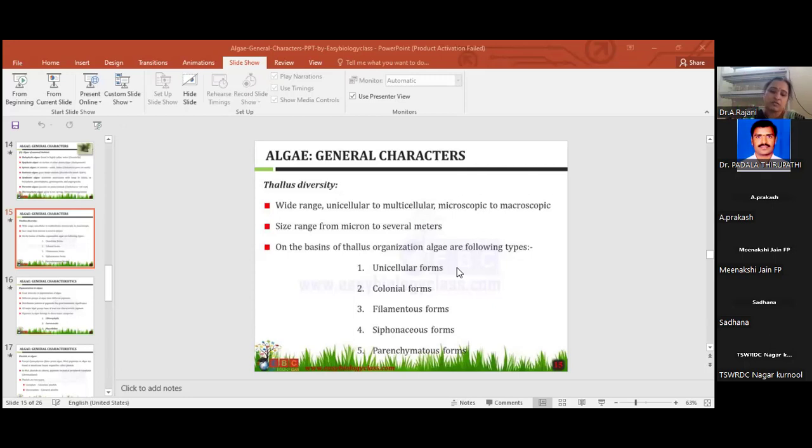Coming to the last one, pseudoparenchymata. They are either uniaxial filament forms. This also has the best example, Polysiphonia. The plant body is made up of pseudoparenchymatous tissues. This is the thallus diversity.